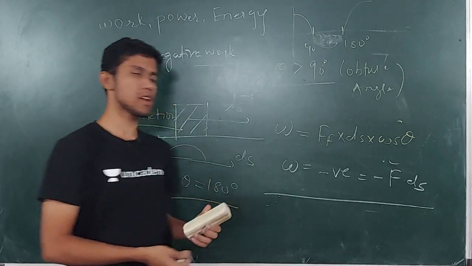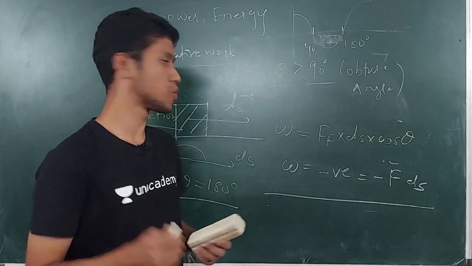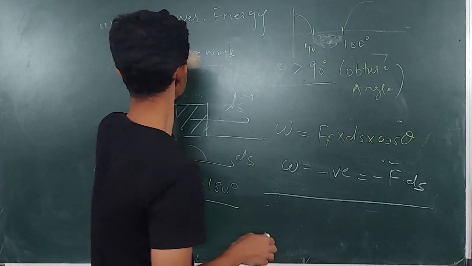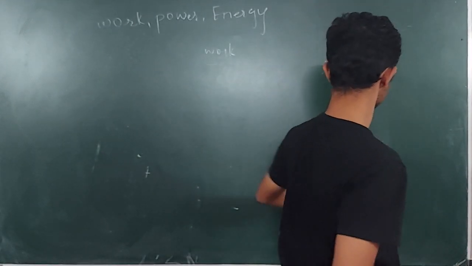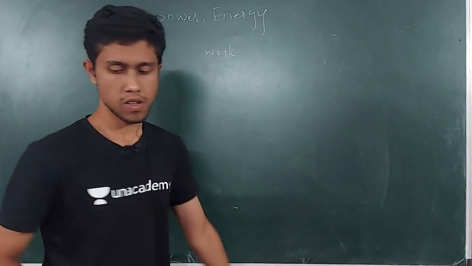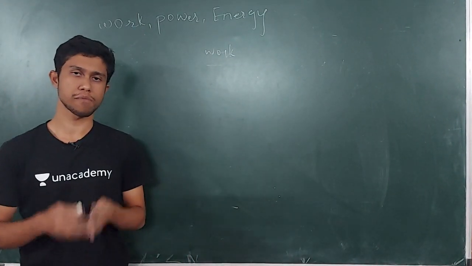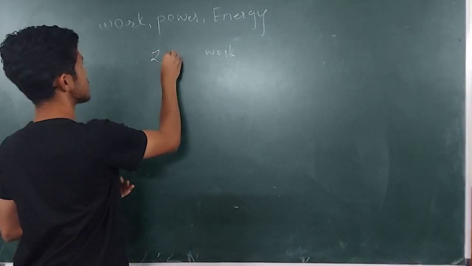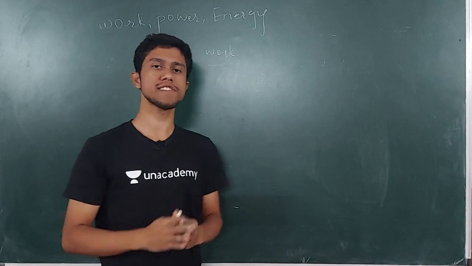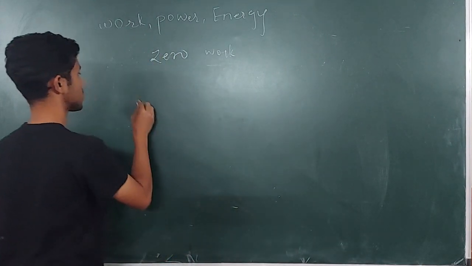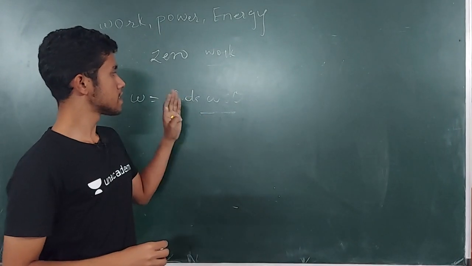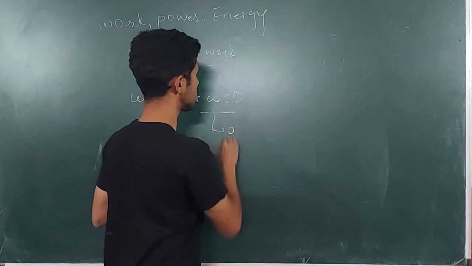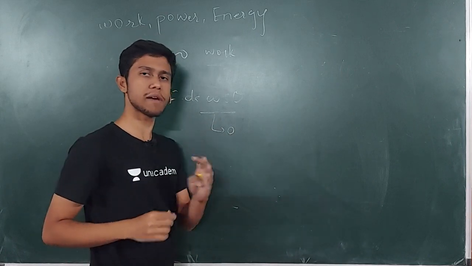Okay. So now we will go to the next topic, that is the neutral work or zero work. So you can clearly understand from the title itself that it is a zero work, means the work done is 0. So can you tell me, work is F ds cos theta. So tell me, when will the work be 0? When this cos theta will be 0. So tell me, when will this cos theta be 0?